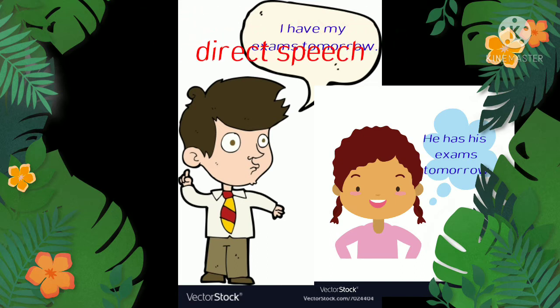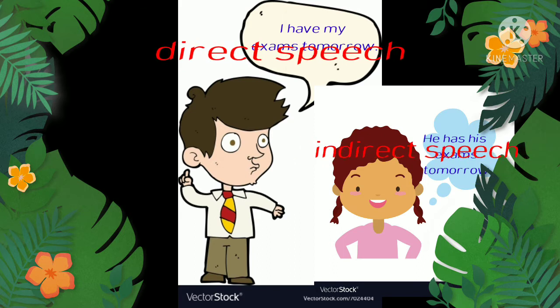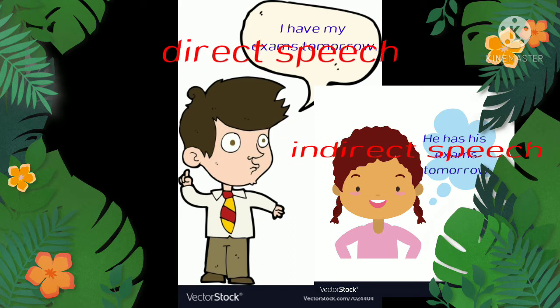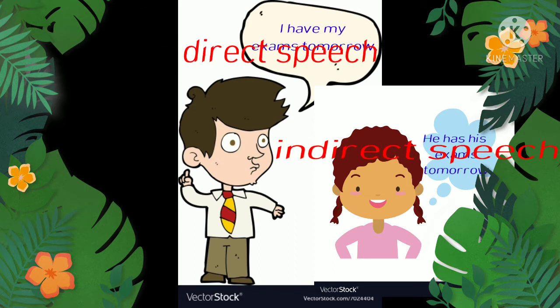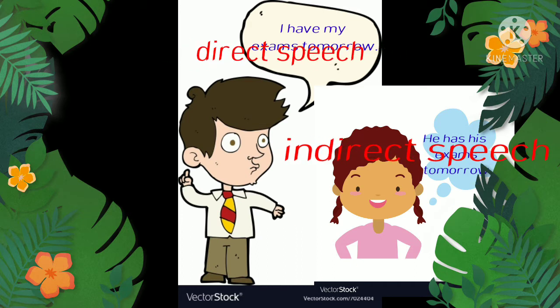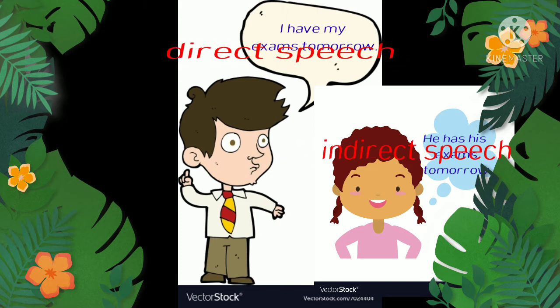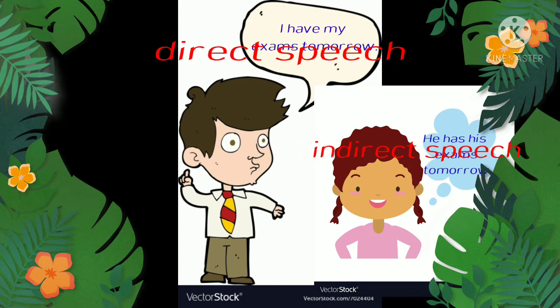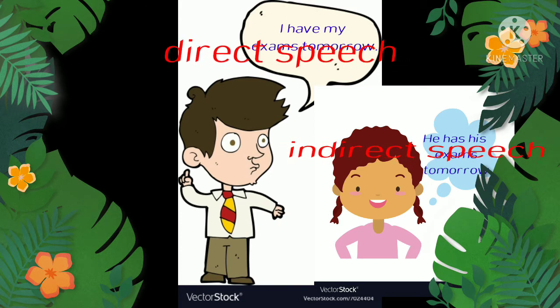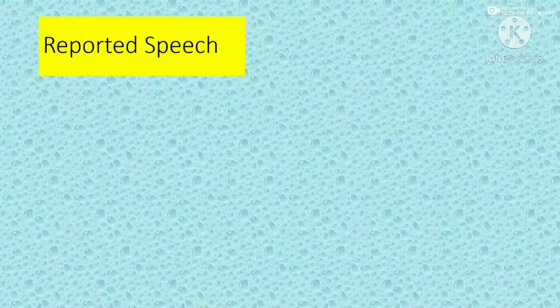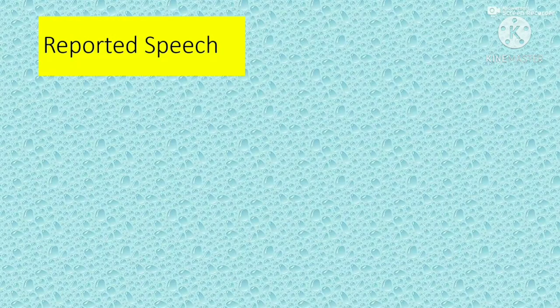The exactly spoken words by the speaker are in direct speech, whereas the words repeated by either the speaker or somebody else are in indirect speech. Indirect speech is also known as indirect narration or reported speech. Now let us learn certain terms of reported speech.